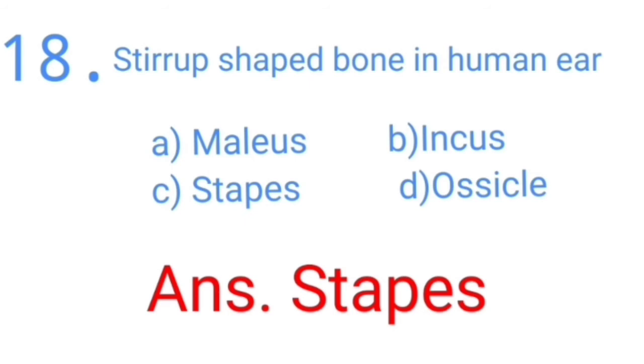Stapes-shaped bone in human ear. Options: A, malleus. B, incus. C, stapes. D, ossicle. Answer is stapes. Stapes-shaped bone in human ear. Answer is stapes.